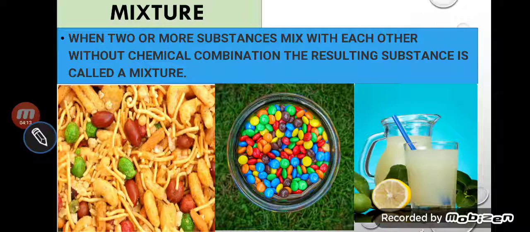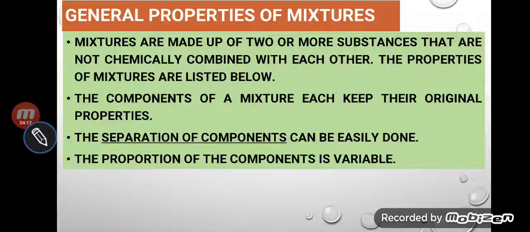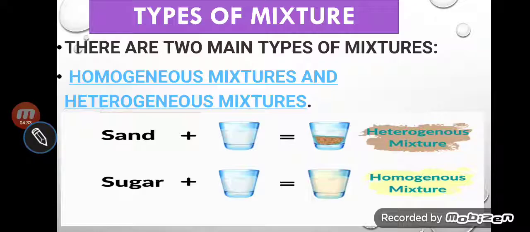There is no need to use a chemical method. So separation of components can be done easily, and the properties of components are variable. Yes, my dear student, because they contain different components, therefore they have different properties.